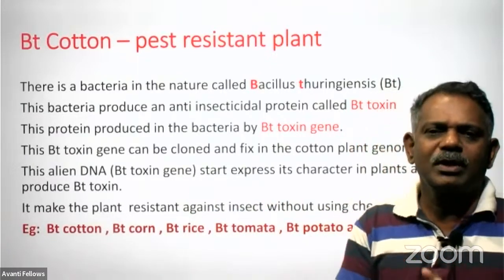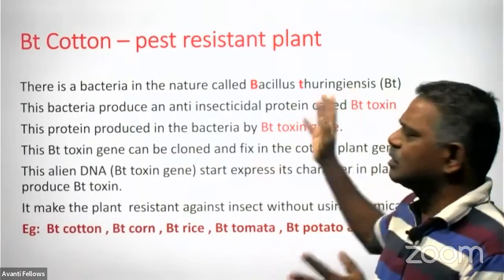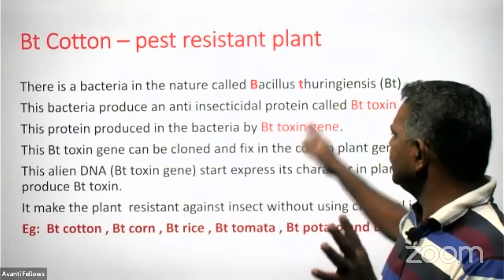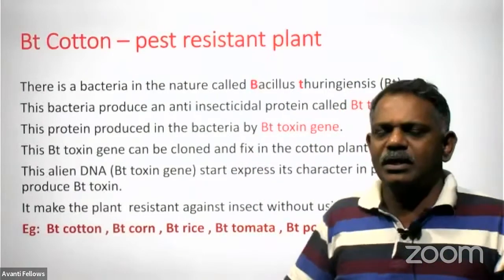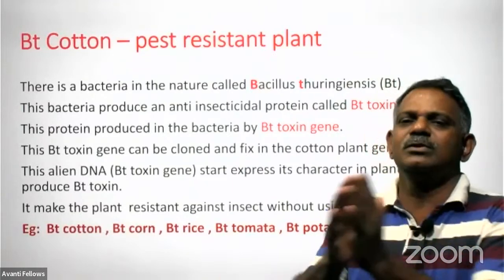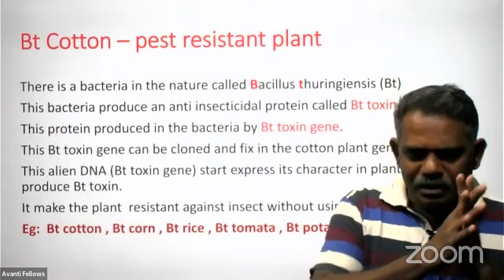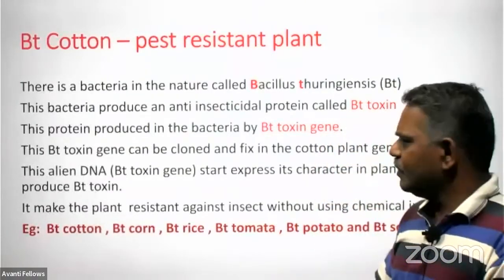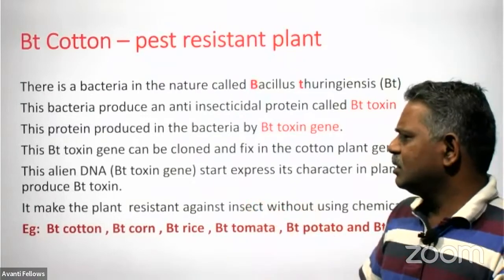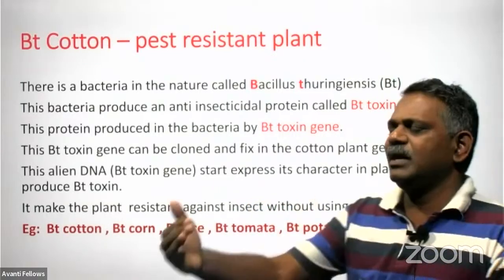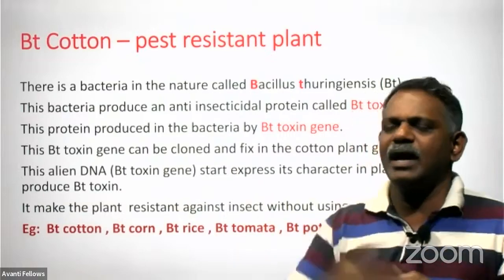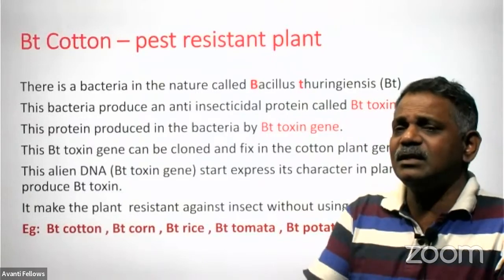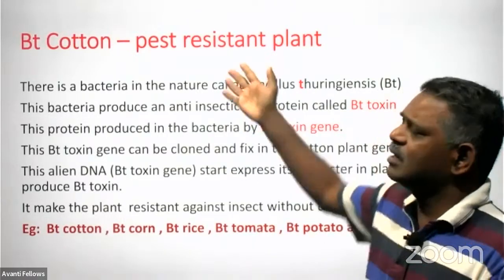Such a type of protein is produced only by Bacillus thuringiensis in its body with the help of a gene called the Bt toxin gene, or the cry gene. Cry gene produces the cry protein, or Bt toxin. It is there in nature. So this gene can be extracted or isolated from the body of this bacteria. Then why can't it be inserted in the body of plants like cotton?